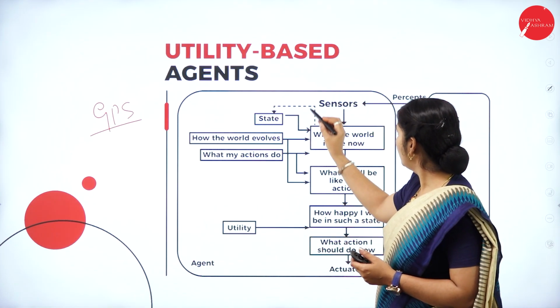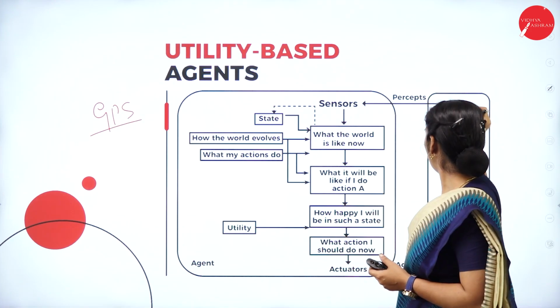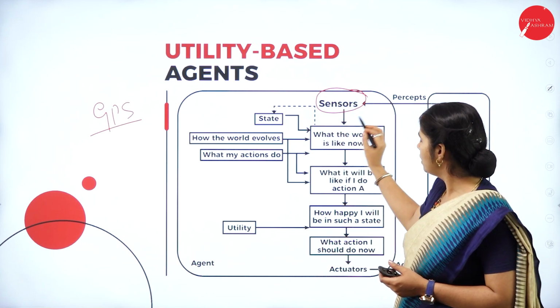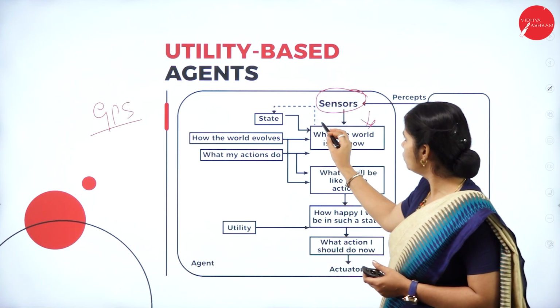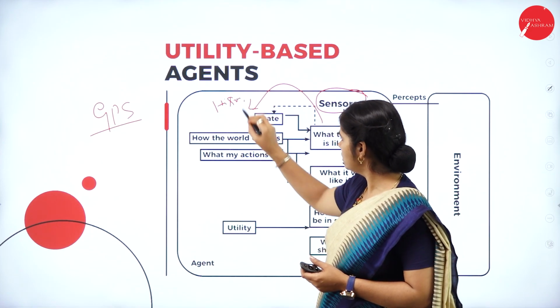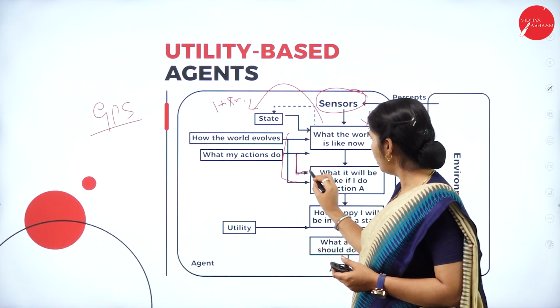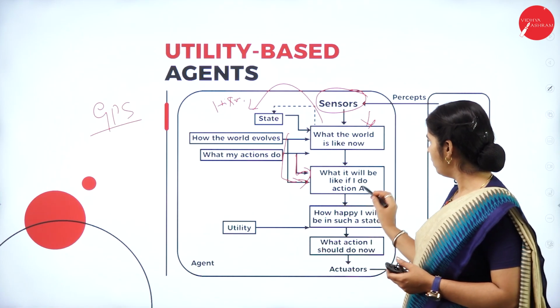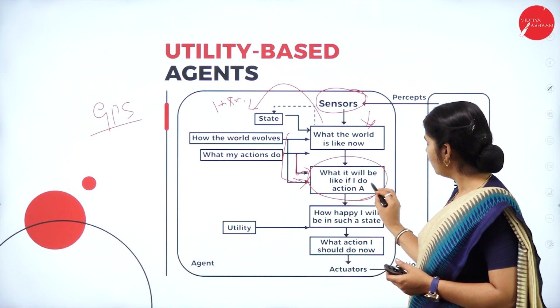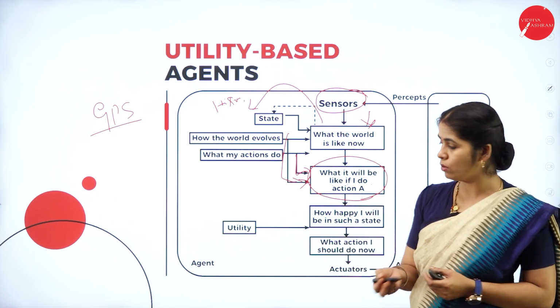So what we are doing here is the same: we have an agent and we have an environment. The agent senses the environment. Once it senses, the current situation is compared with the previous history, and depending on that it decides what action it is supposed to take.